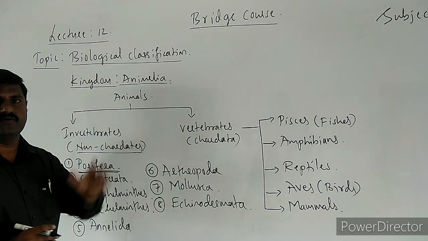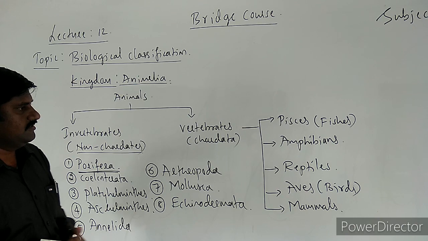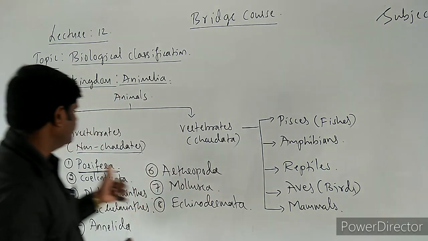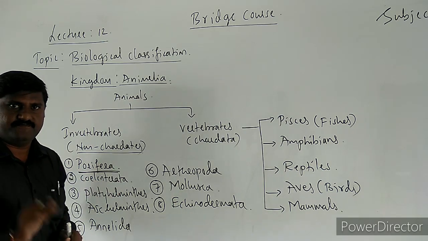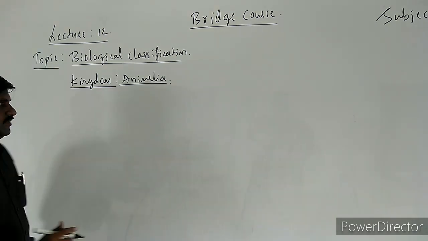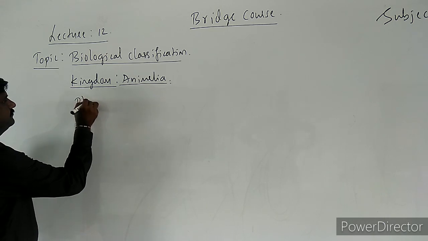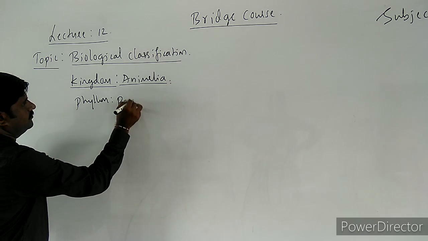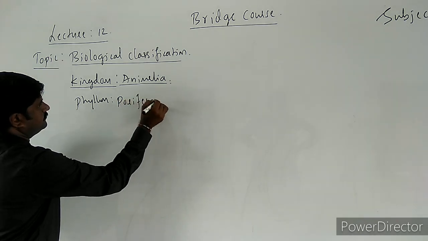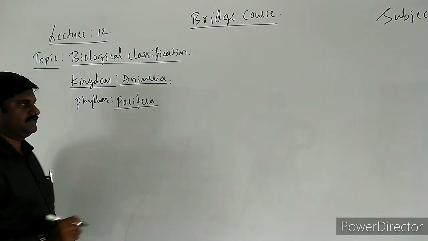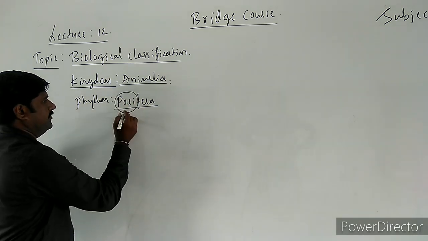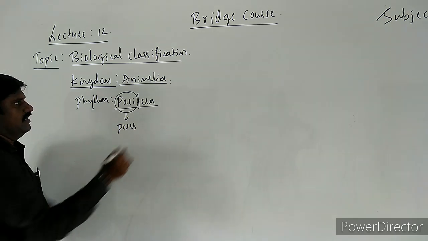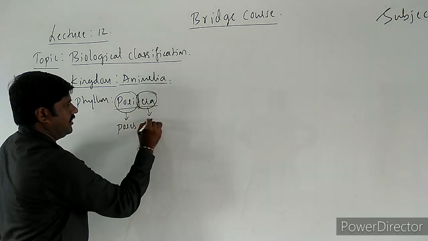These are all commonly known as phyla, right? So let us start with Porifera first. The first one is phylum Porifera. As the name says, pori means pores, and fera means having.